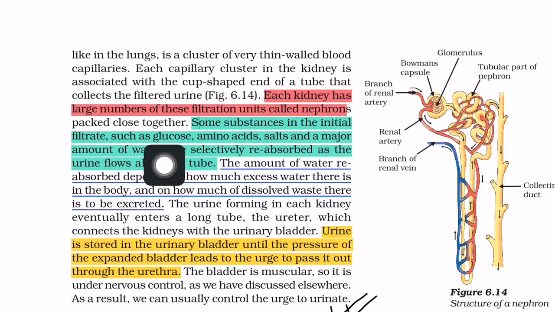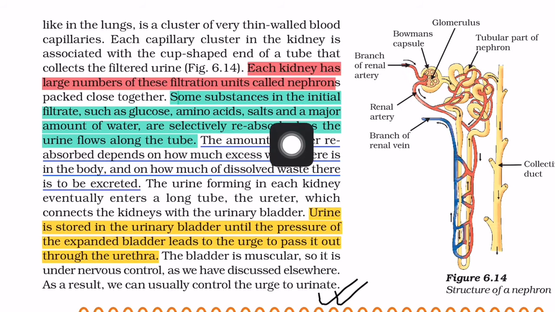So what are the materials reabsorbed here? Number one is glucose, number two amino acids, number three salts, number four a major amount of water. The amount of water reabsorbed depends on how much excess water there is in the body and on how much dissolved waste there is to be excreted. So the amount of water reabsorbed in the tube depends on the amount of water present in the body and also how much nitrogenous waste material is dissolved in that urine.